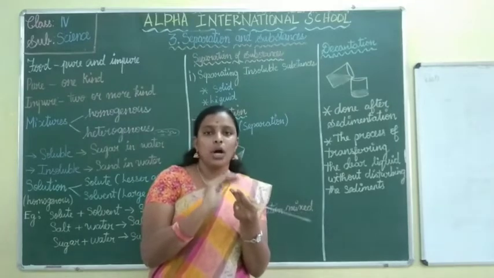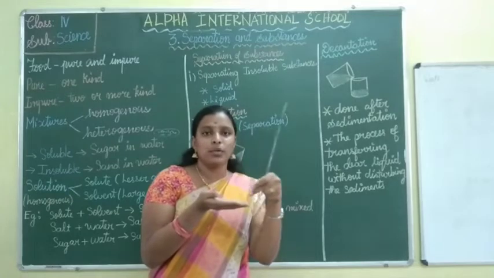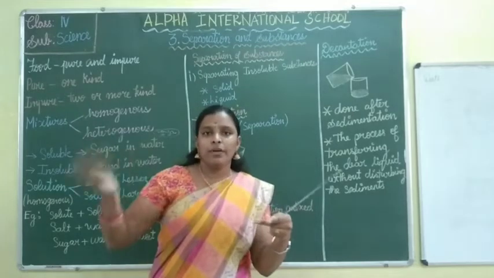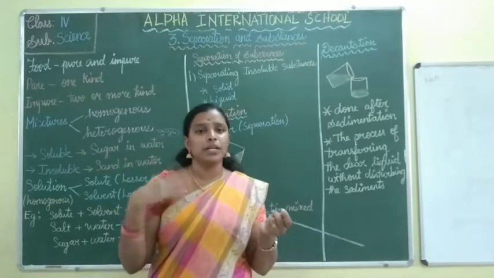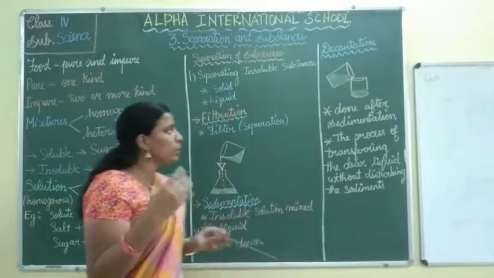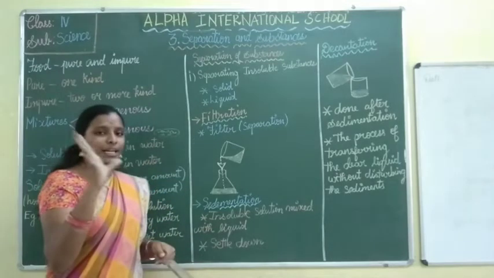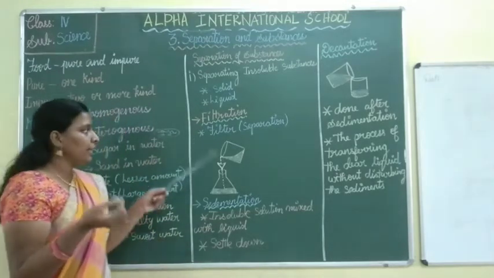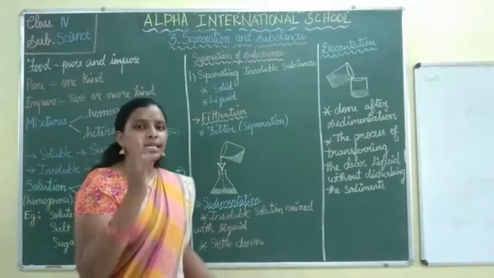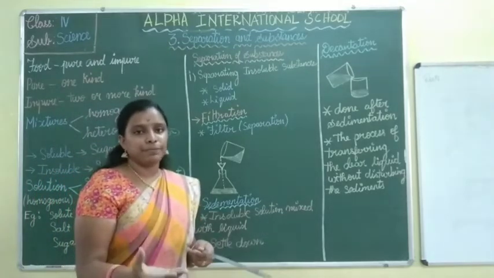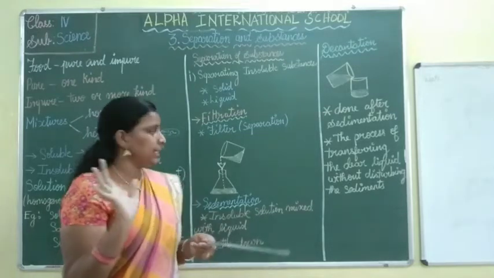If something is non-edible, she will filtrate and throw it away, which means the waste material is filtrated and thrown off. We can term this filtration. For filtration, what is the main thing we need? We need a filter. Why do we need a filter? To separate soluble and insoluble substances. We are going to separate the insoluble substances.